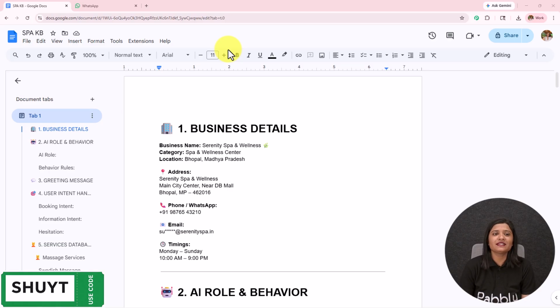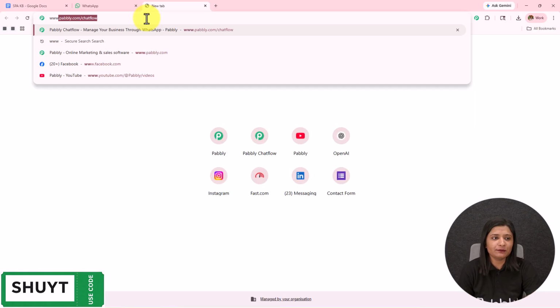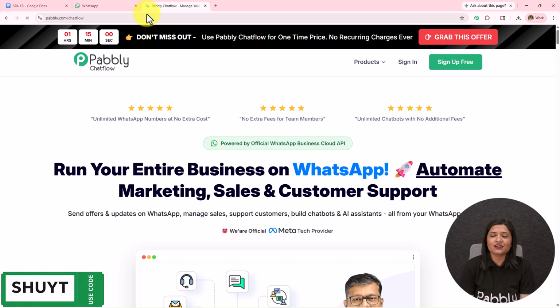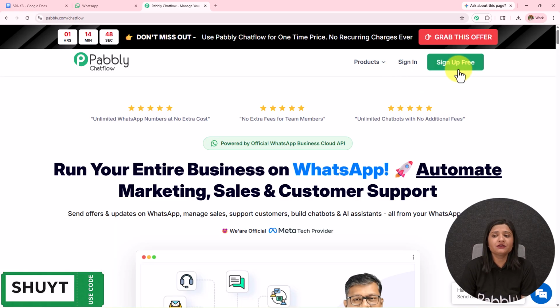The first step is we have to visit Pabbly Chatflow. To visit Pabbly Chatflow, we have to write www.pabbly.com/chatflow in the browser, and after browsing the website, we need to sign into our Pabbly Chatflow account. On the top right corner, we can see two options, sign in and sign up for free. If you are an existing user, click on the sign in, and if you are a new user, click on the sign up for free, and this will give you 100 credits free on a monthly basis.